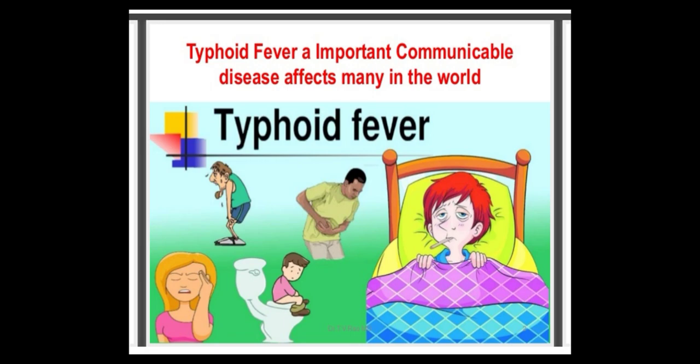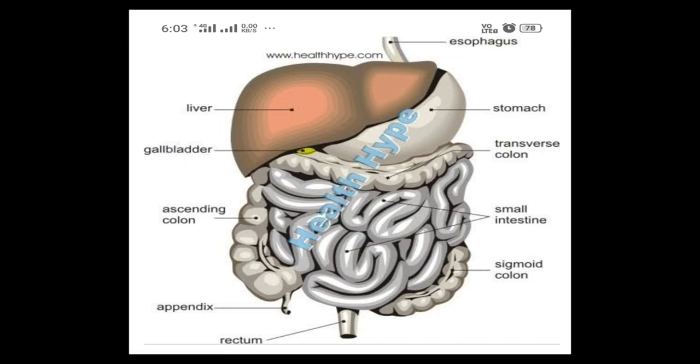facing some problem, you don't have to spit here and there, you don't have to litter outside, or you can say you don't have to pass stool and urine in open spaces, otherwise it will pass these germs. From there it gets passed and it affects your intestine, especially the internal stomach. Okay, so there are preventions and precautions.